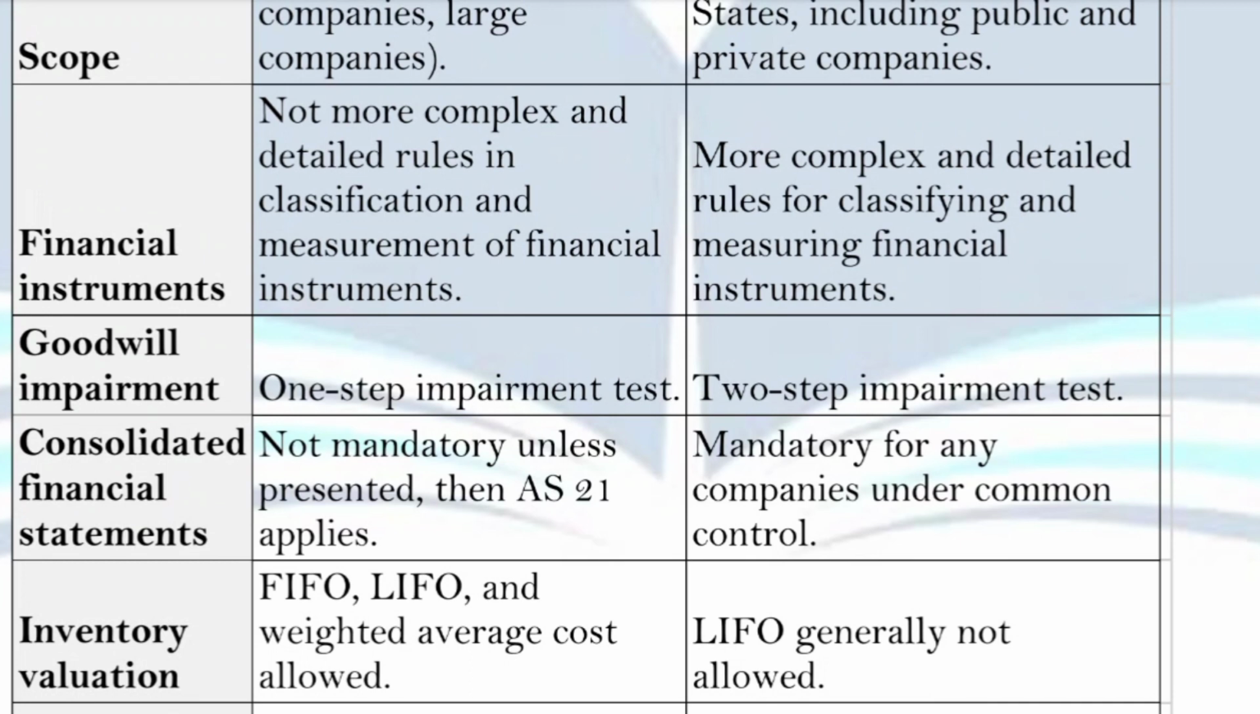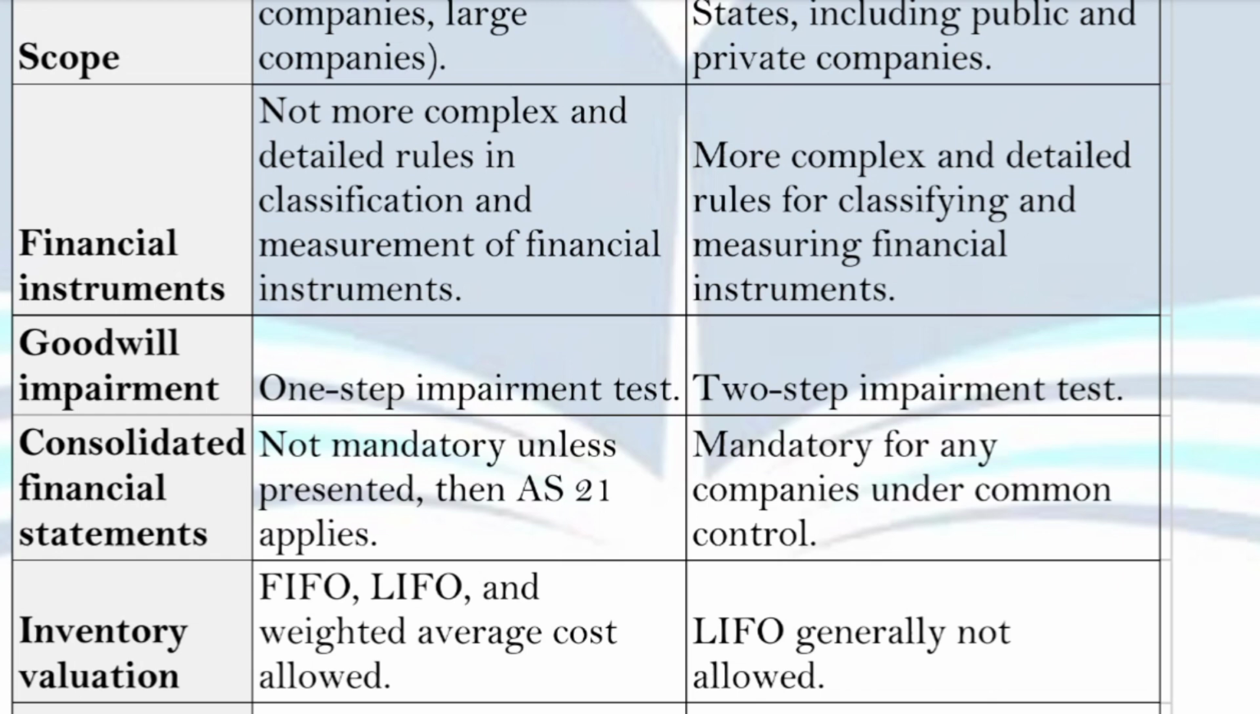Next one is inventory valuation. As per the inventory valuation, there are three methods, namely FIFO, LIFO, and weighted average. You have to evaluate your inventory as per the Indian AS according to the three methods, that is first in first out, last in first out, and weighted average. But there are only two methods in the US GAAP. One is FIFO, another one is weighted average. There is no concept of LIFO, last in first out.